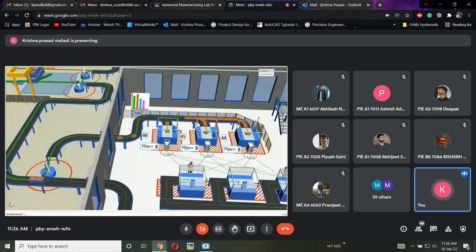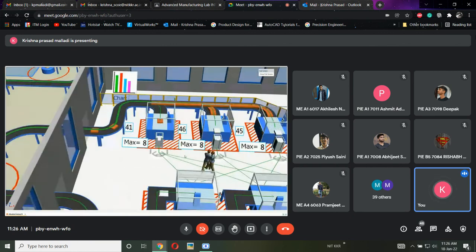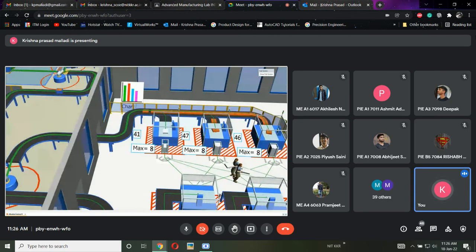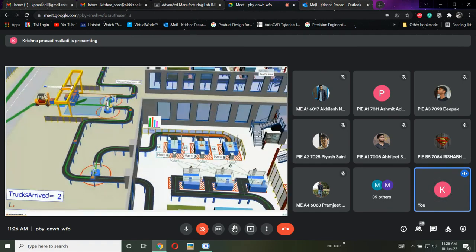There are some green lines, which mean material movement. Here there is a thick green line, which means the material movement is more, whereas here the material movement is dull, I mean less. That is why there is a thinner line. Same here, the human is picking the part and placing it, so there is limited movement.